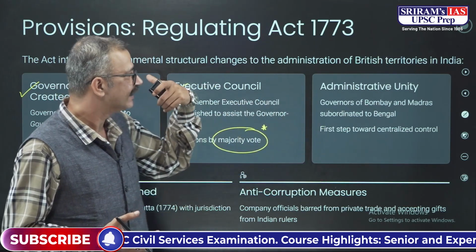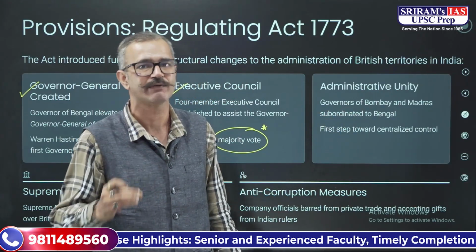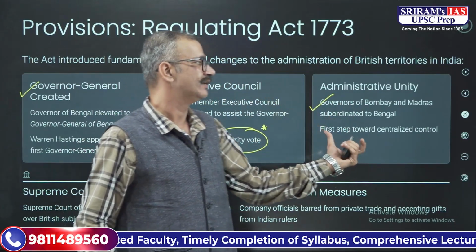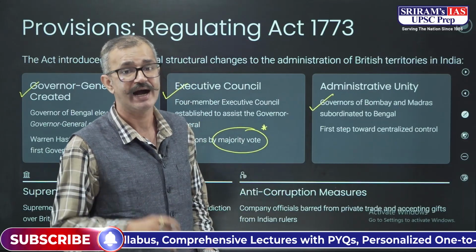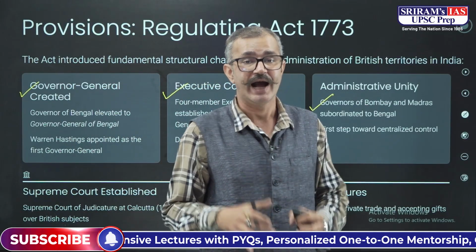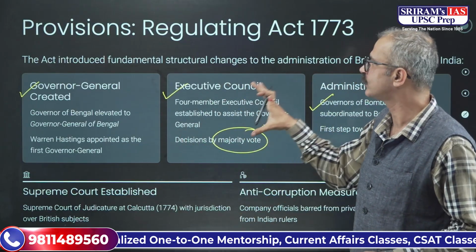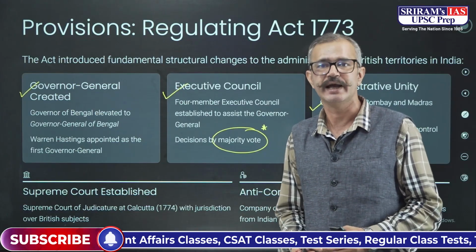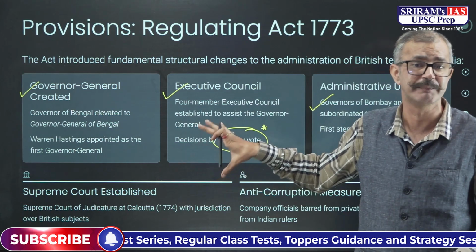And then there were the Governors of the Bombay and Madras Presidency at that point of time. They were subordinated to Bengal, and it was the first step towards centralization in India as well. Along with these features introduced by the Act of 1773, a Supreme Court was established in Kolkata, but over here the jurisdiction was only over the British subjects.